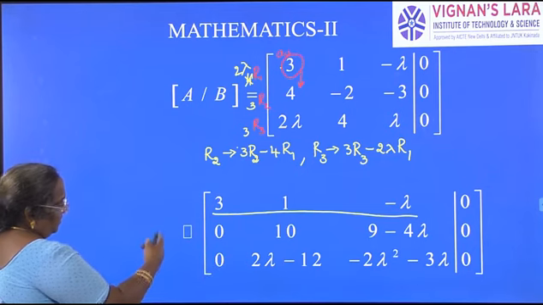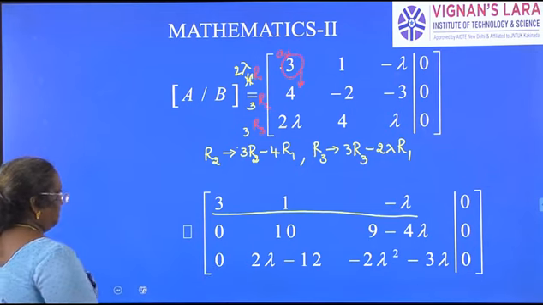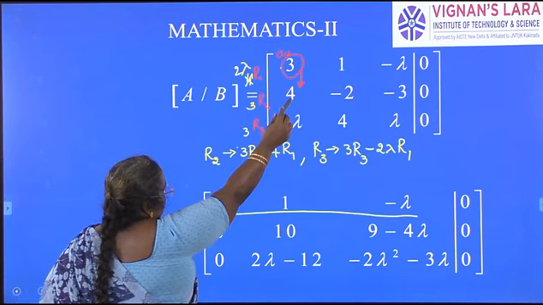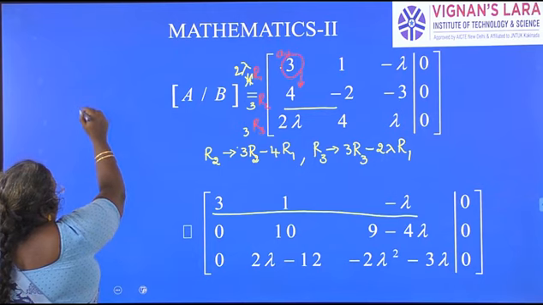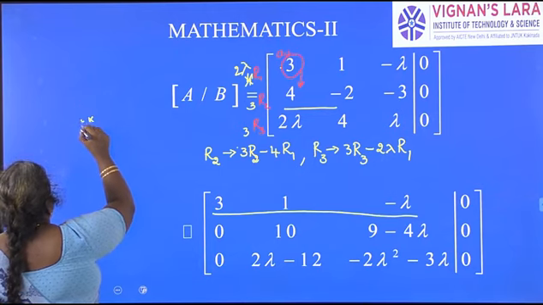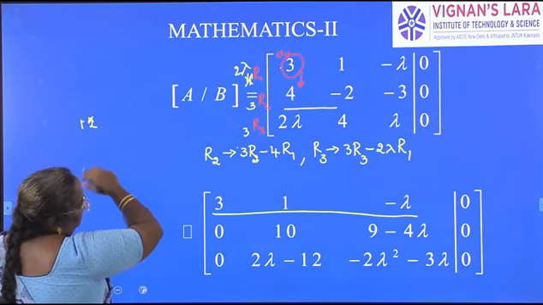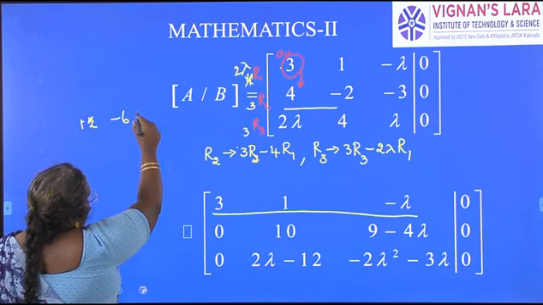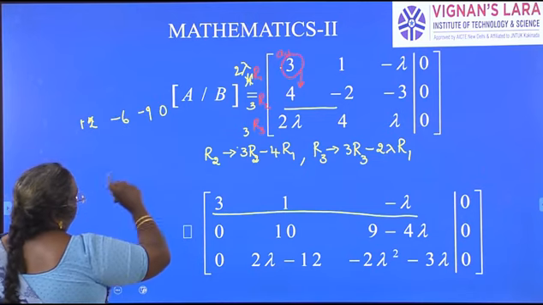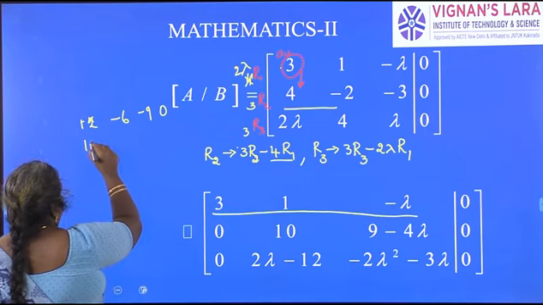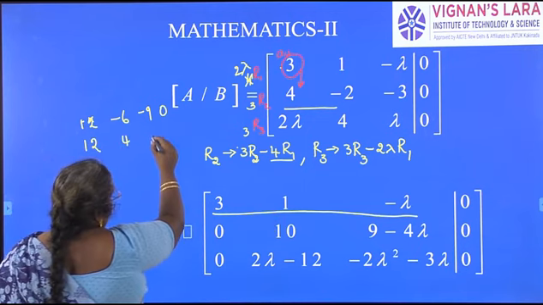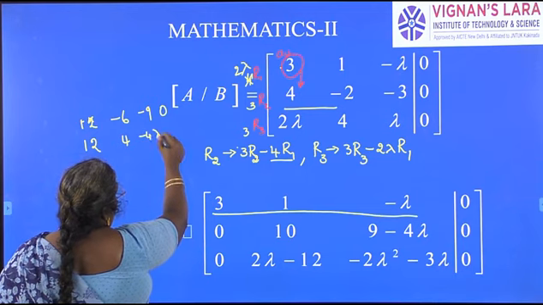Now you see what happens for row 2. 3 times R2. Multiply the entire row with 3. 3 4s are 12. 3 2s are 6. 3 3s are 9. 0. Next, R1 I have to multiply with 4. 4 3s are 12. 4 1s are 4. Minus 4 lambda. 0.